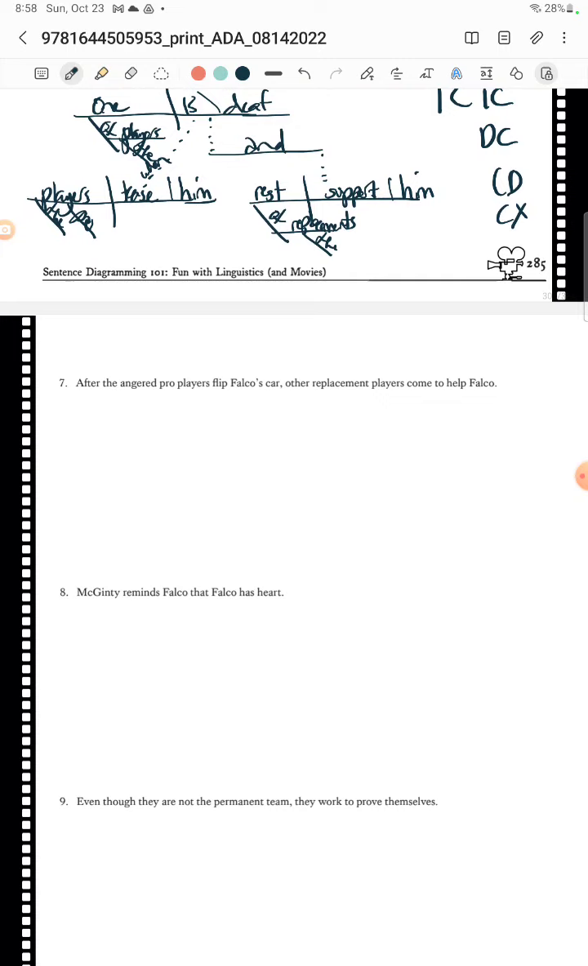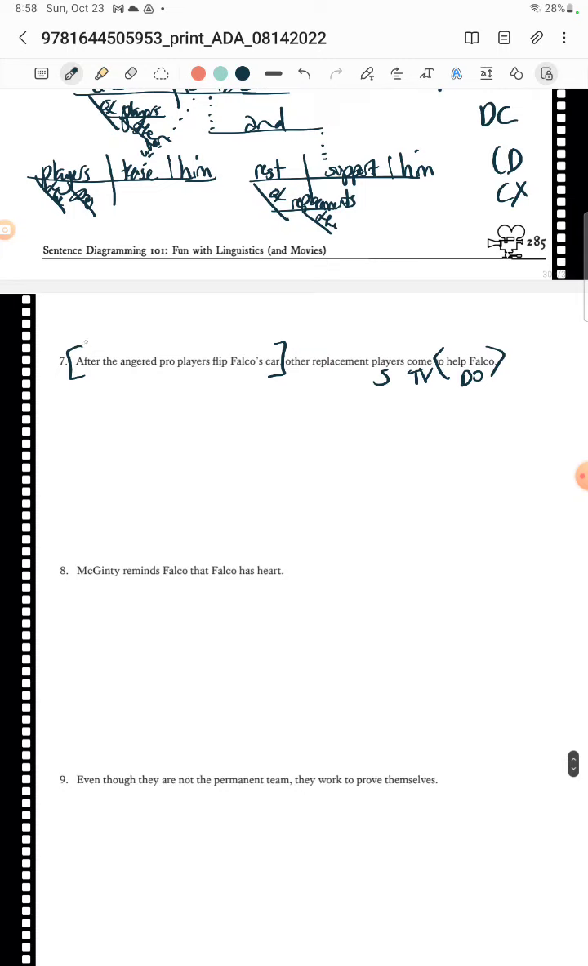Oh, good. I was waiting for one. So, after the angered pro players flip Falco's car, dependent clause, the other replacement players come to help him. So we got players come. What do they come to do? They come to help. So we got an independent clause there, and then after, what do the pro players do? They flip his car. So we got a DC and an IC. So this is going to be a complex sentence. Now remember to put your independent clause on top.